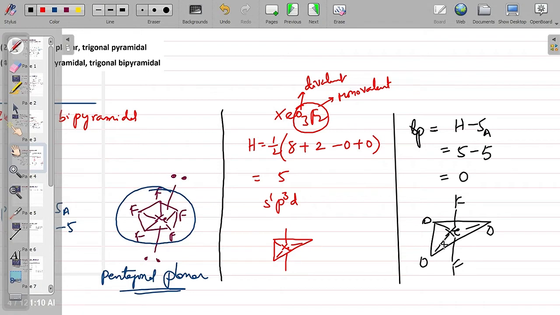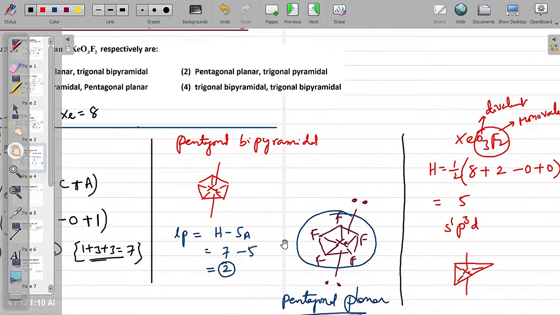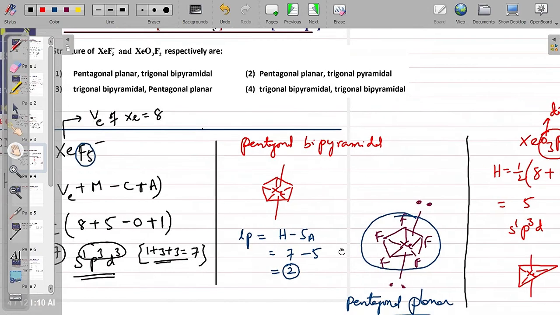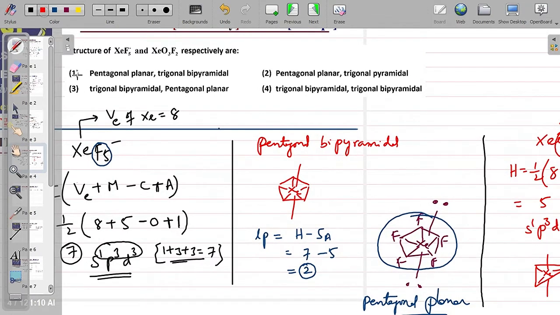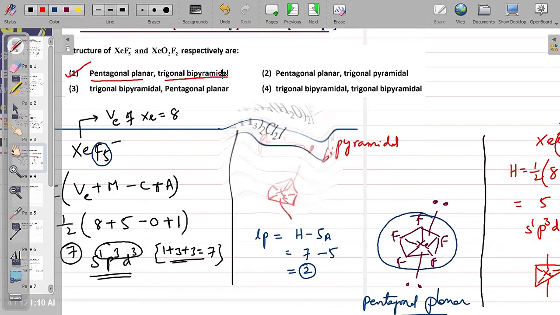So you can write pi bonds between oxygen and xenon. Now the structure or shape of this one will be trigonal bipyramidal, TBP. So the first one is pentagonal planar, the second one is trigonal bipyramidal. Only the first option satisfies this, pentagonal planar and trigonal bipyramidal. So this is the right answer.